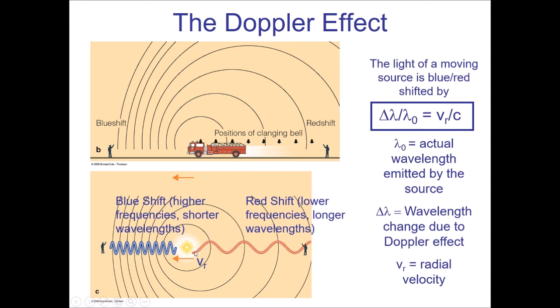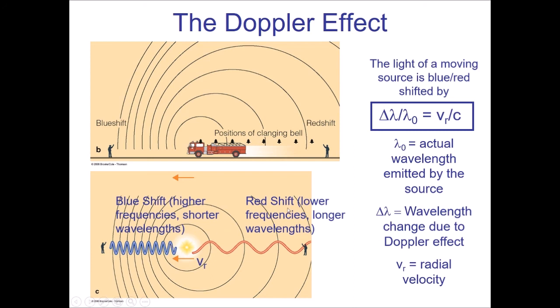If a light source moves towards you, it can change the wavelength of the light. We call it a blue shift because the wavelengths become shorter. They shift to the blue end of the spectrum. It doesn't mean the object looks blue. It just means that the wavelengths shift to shorter wavelengths, and the short end is what we call the blue end.